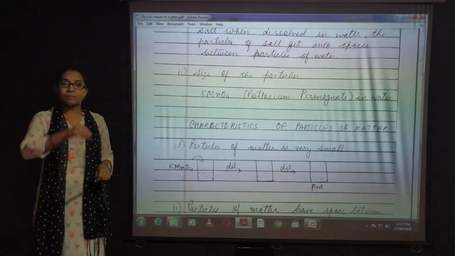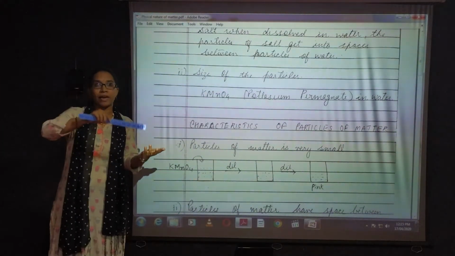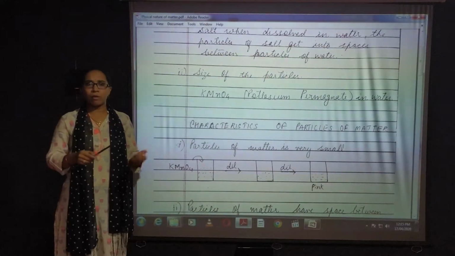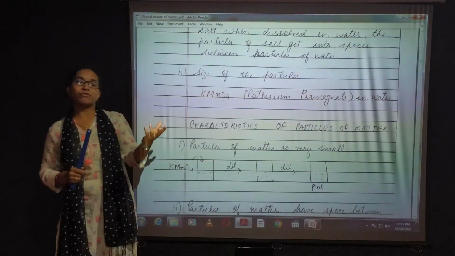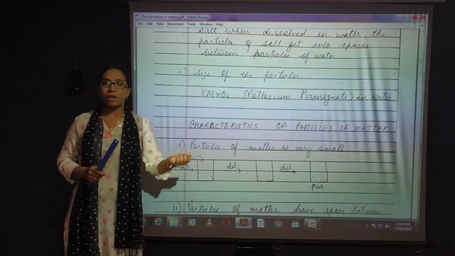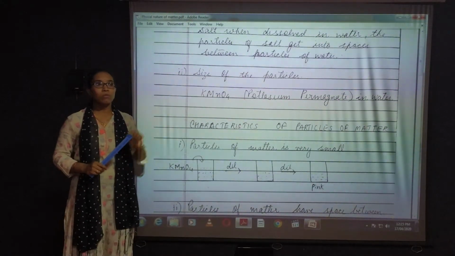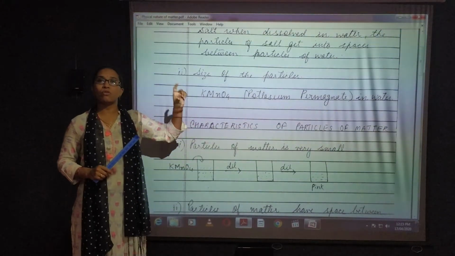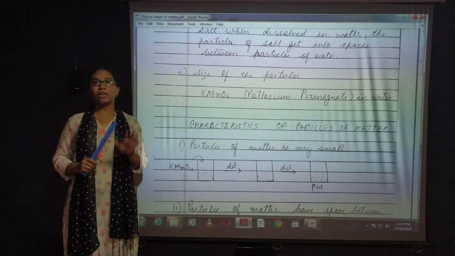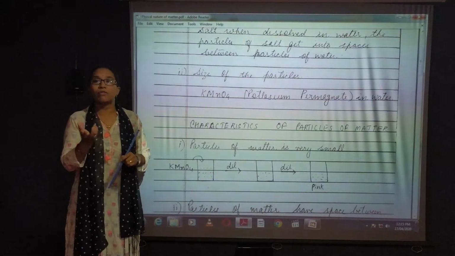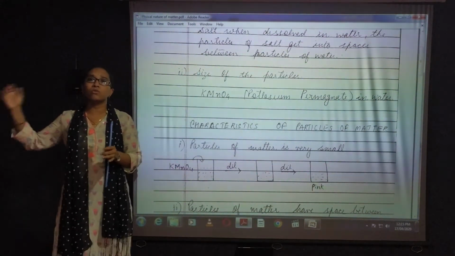Now what happens as I dilute it? I have 50 ml of water, and inside it I have put 1 milligram of KMnO4. I have stirred and mixed it continuously. The color of the water has turned purple. Now I take another beaker that also contains 50 ml of water, and I transfer 10 ml from the first beaker into the second beaker. Again the color of the water in the second beaker will also be purple. I have done this 3 to 4 times continuously.